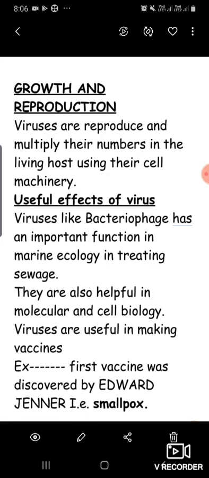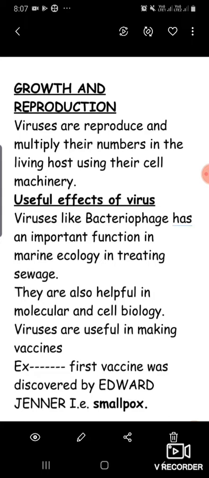Useful effects of viruses. Not all viruses are harmful; some are useful also. Viruses like bacteriophage have an important function in marine ecology and in treating sewage, and they are also helpful in molecular and cell biology. Viruses are useful in making vaccines.